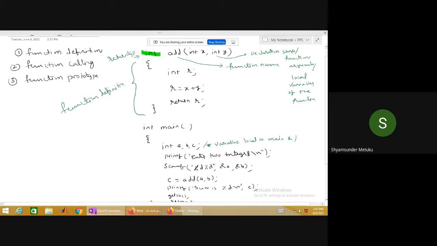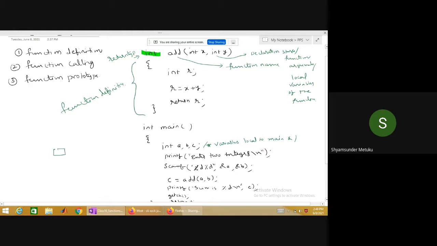Then this everybody knows. We are asking the user to type two integers, so printf enter two integers. Then the user types the two integers from the keyboard, so scanf is used here: %d, then ampersand a and ampersand b. So let me put it the other way.